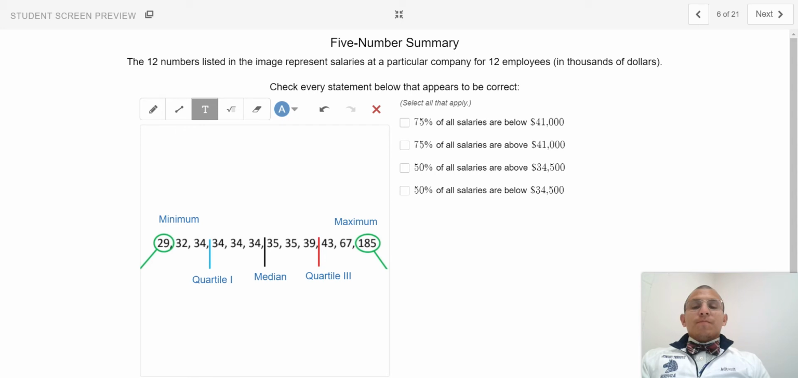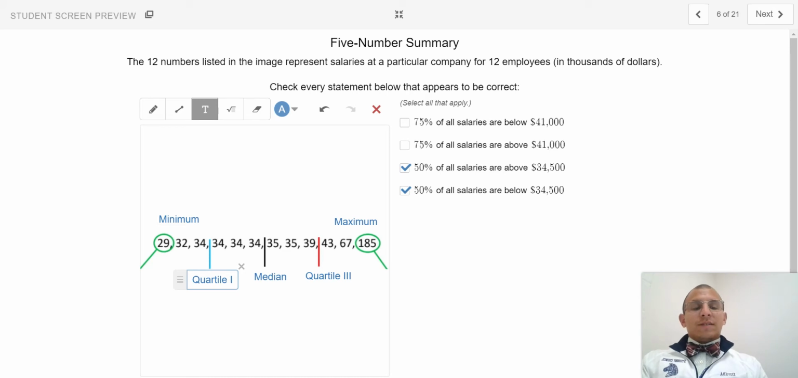So with that being said, the median value, since we have 12 numbers listed here, splits the data into two halves. So beneath the median, we have 50%. Above the median, we have 50%. So of these statements, 50% of all salaries are above 34,500. That is true. 50% of all salaries are below 34,500. That is also true.